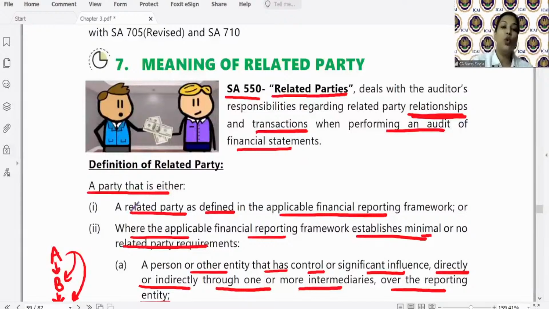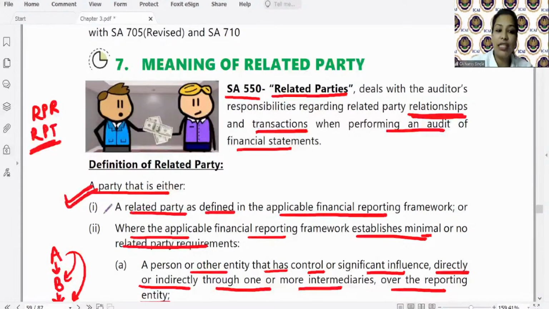Okay? So, related party, SA 550. It deals with the auditor's responsibility regarding the related party relationships and related party transactions in an audit of financial statements.